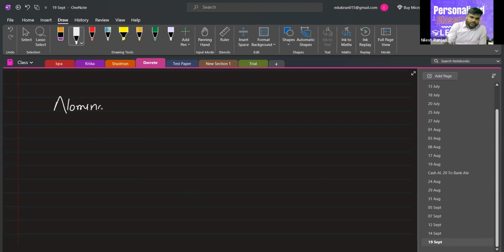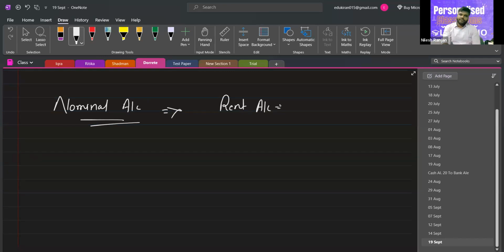Now this is our question. Why is nominal account balance not carried forward? Okay, let's say rent. We pay rent every month. Yes, sir.